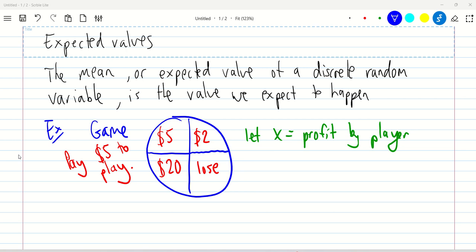And it's the same in discrete random variables. We call it expected value, but it essentially is just the mean. It's the average. So what are we expecting to happen? This is really important in gaming and gambling and all these sorts of things, to be able to figure out what's happened. So the easiest way to explain it is, let's look at a game.